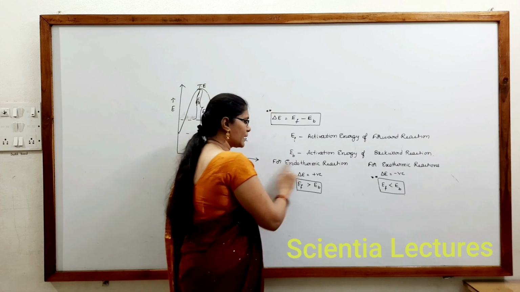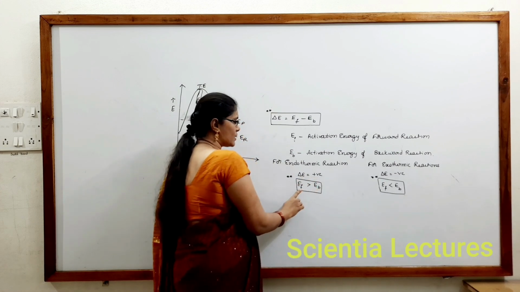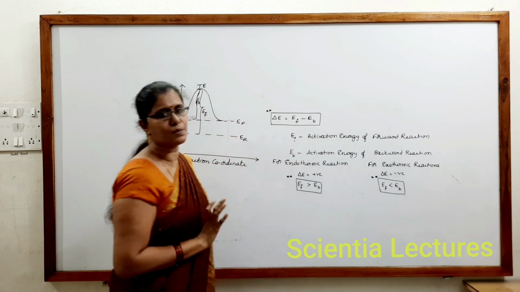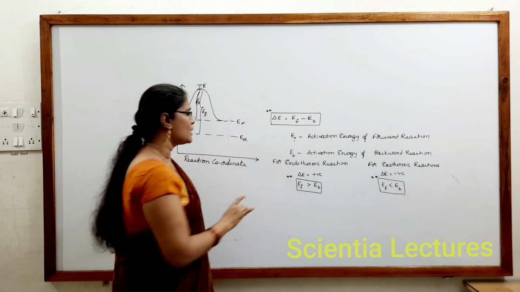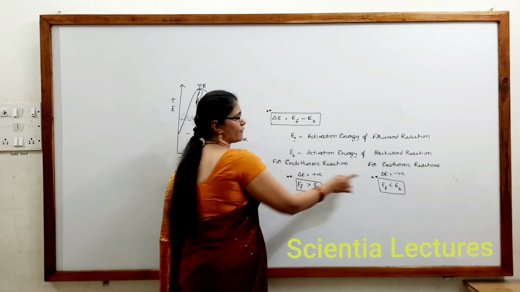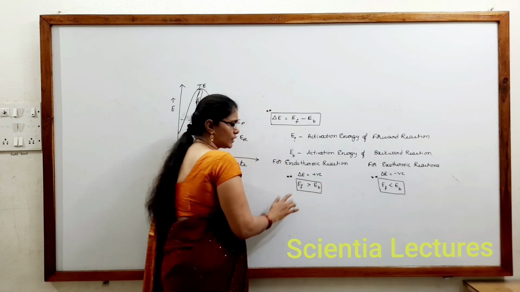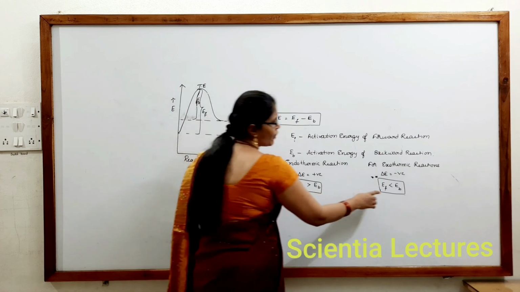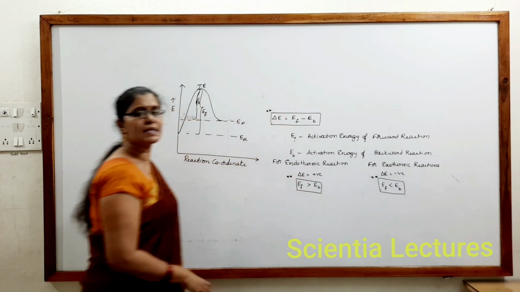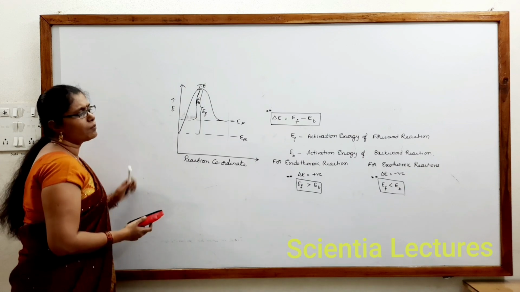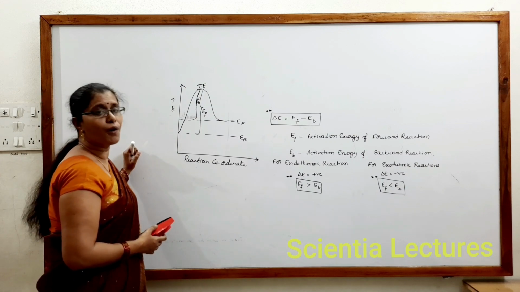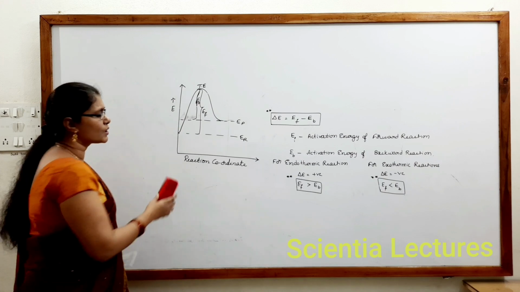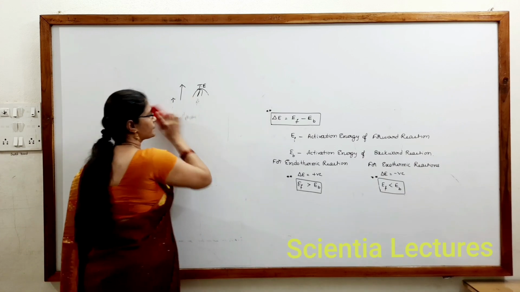So, for endothermic reaction, remember delta E needs to be positive. Always, for either endothermic or exothermic, the formula is the same. Delta E must be equal to EF minus EB. So, if delta E comes positive, endothermic. If delta E comes negative, exothermic. So, for endothermic reaction, EF is greater than EB. For exothermic reaction, EF must be lesser than EB. What is meant by EF? Activation energy of forward reaction. What is meant by EB? Activation energy of backward reaction.